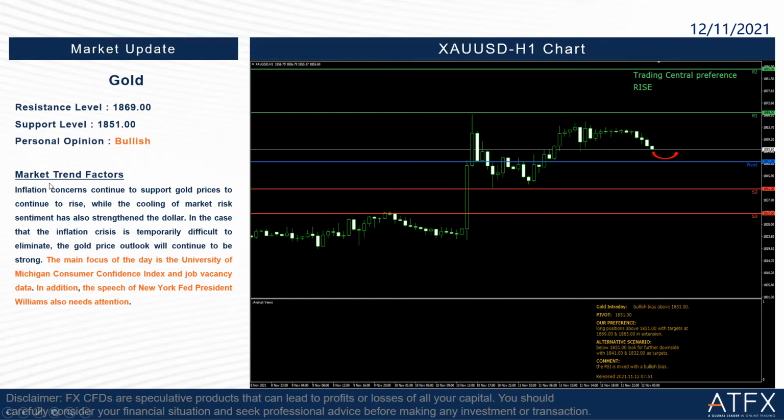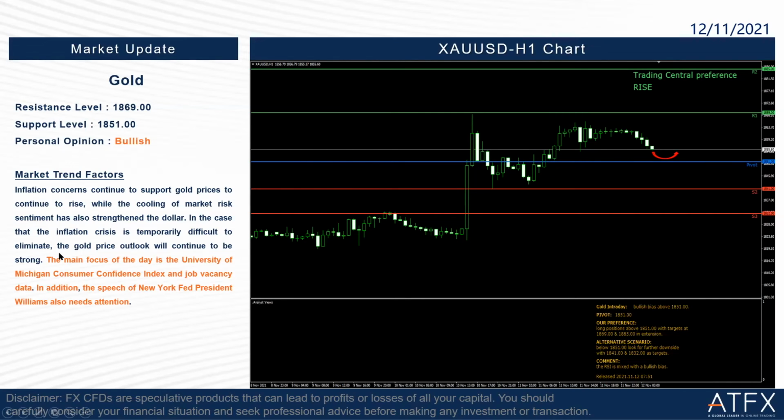So what happened? Why will I still take it as bullish? Let's read the market trend factors here. Inflation concerns continue to support gold prices to continue to rise, while the cooling of market risk sentiment has also strengthened the dollar. In the case that the inflation crisis is temporarily difficult to eliminate, it seems like this is not going to be fixed in the short term.